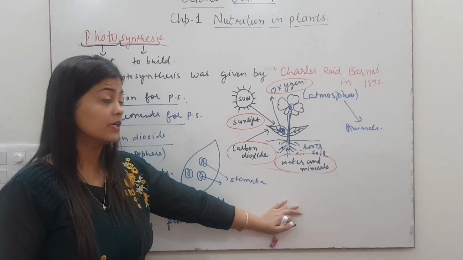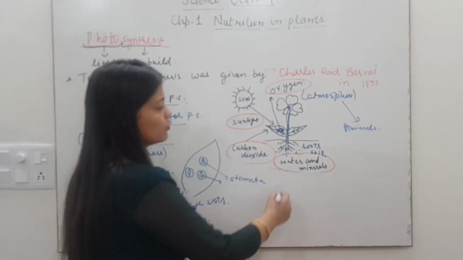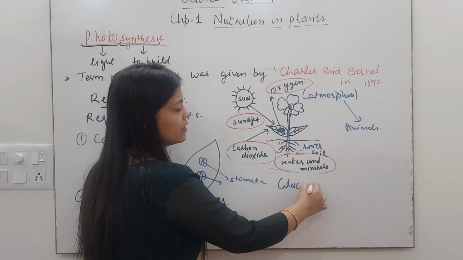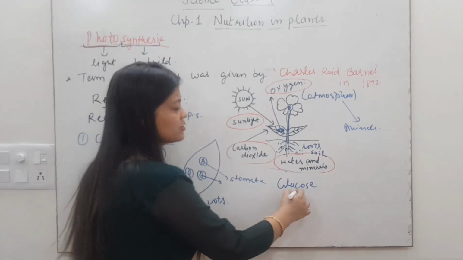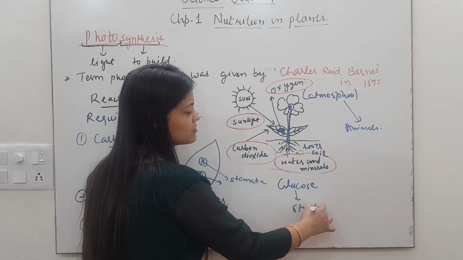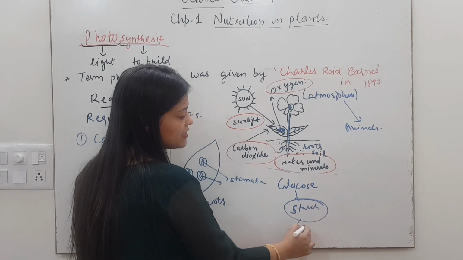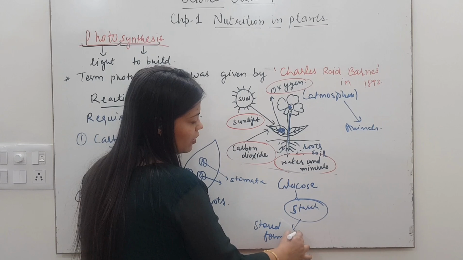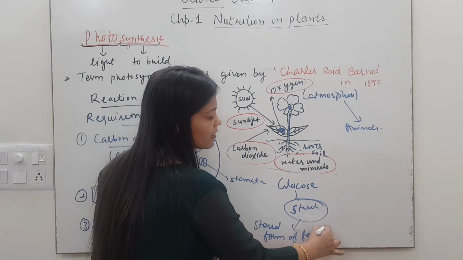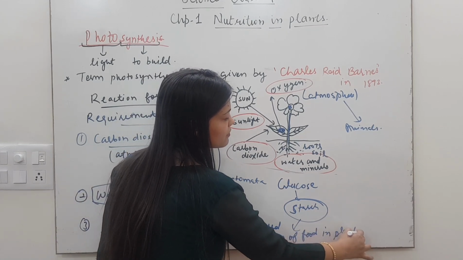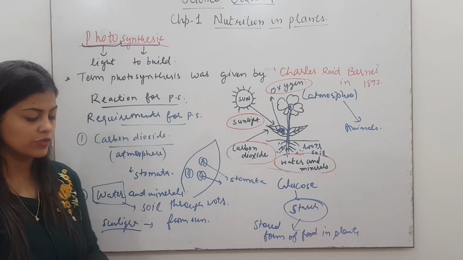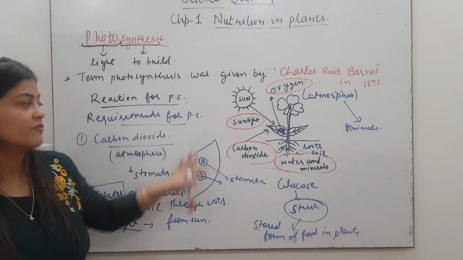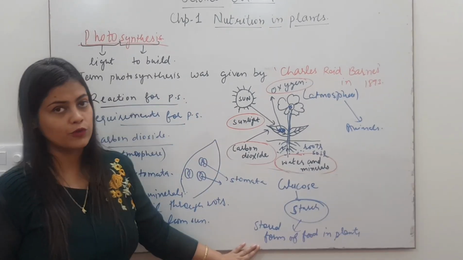But glucose is not stored directly in the glucose form, it is stored in the form of starch. So is it clear? Starch is the stored form of food in plants. Okay, so is it clear what are the requirements and what are the products released during photosynthesis?